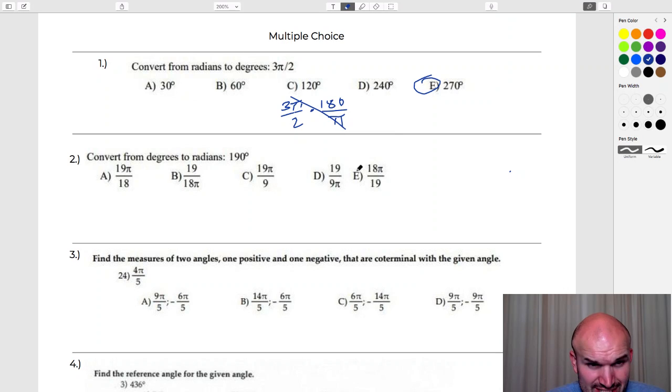Convert from degrees to radians. So I'm going to use the other conversion ratio here. I would have 190 degrees times pi over 180. I can divide out the degrees, divide out the zeros, and I'll just be left with 19 pi over 18.